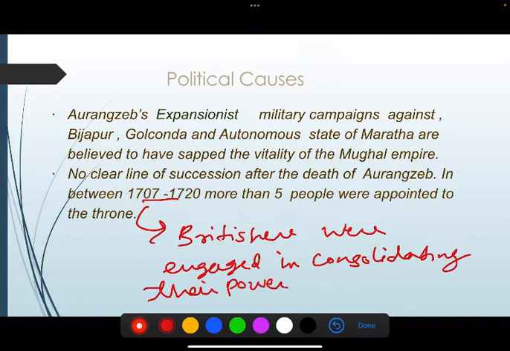So at one end, the central authority was getting weak, and on the other hand, another authority, be it European, was becoming stronger. So this is another political cause.